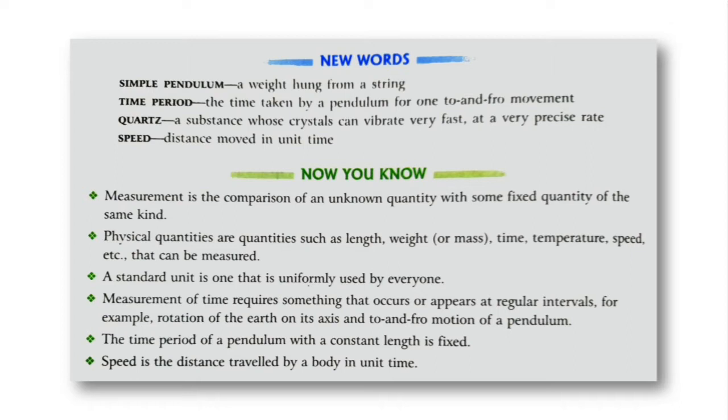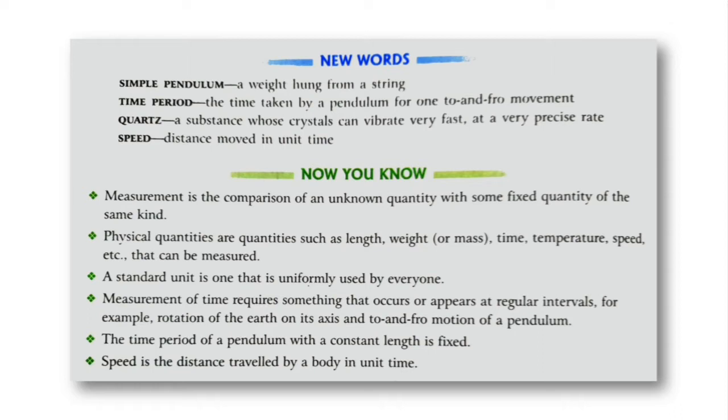Then the second concept that we came across was time period. ये भी एक नया वर्ड हमने सीखा था. टाइम पीरियड मतलब क्या होता है? Time taken by pendulum for one to and fro movement. मतलब एक पूरे ऑसिलेशन को जितना टाइम लगता है उसे हम टाइम पीरियड कहते हैं. This is applicable to other oscillations also.